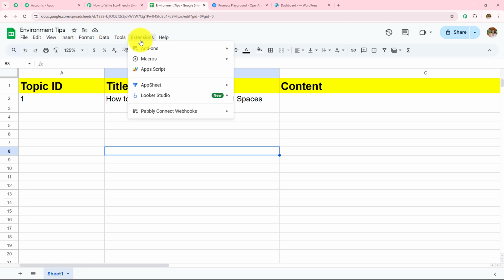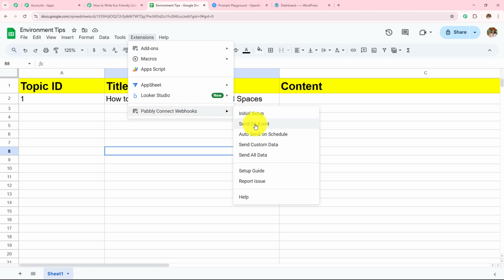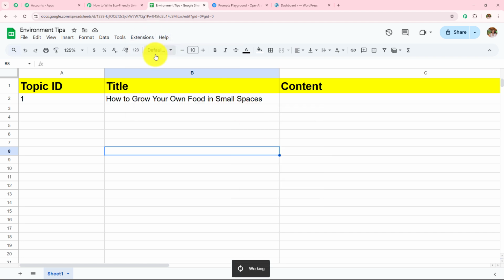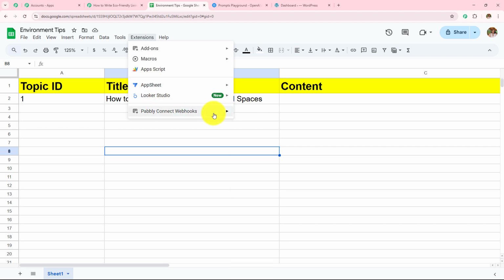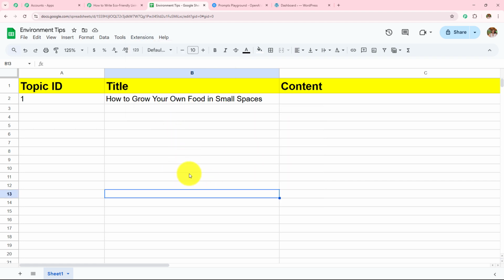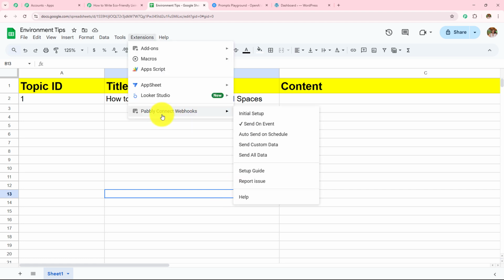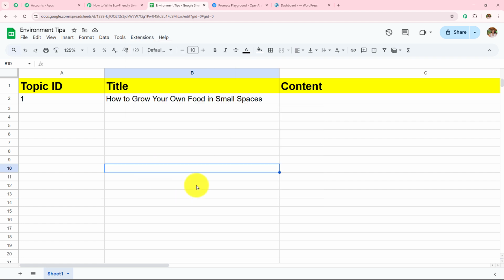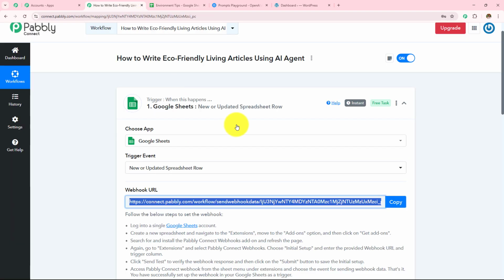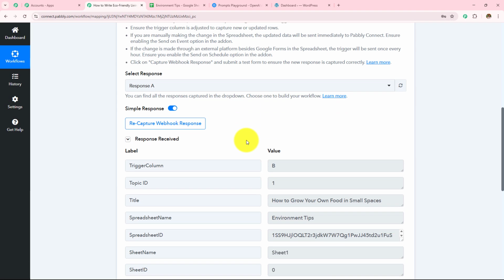We have to go towards this extensions, go to Pabbly Connect webhooks, and then click on the send on event. So this step will make sure whatever data we add in future, it is sent to Pabbly Connect. If we skip this, the data that we add further will not be sent and the workflow will stop. So here it is very important that as soon as we add this webhook URL and send the data to my workflow, then we click on the send on event so that the future data could also be sent to my workflow. Now let's quickly open my workflow and check whether we have received the response or not.